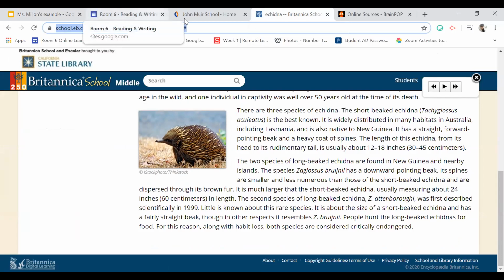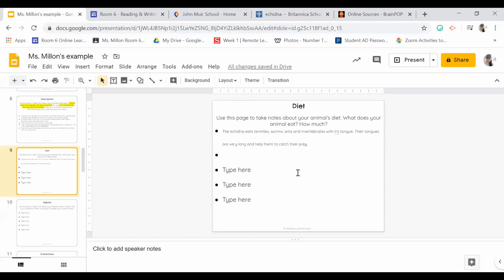Okay, so today what your job is to continue your research, read several different articles, try out the database online, and complete slide 9 today, which is researching your animal's diet. And I would have it done by 8 o'clock so that when Miss Milan comes in to check and leave you comments today, you will receive your credit and participation points.